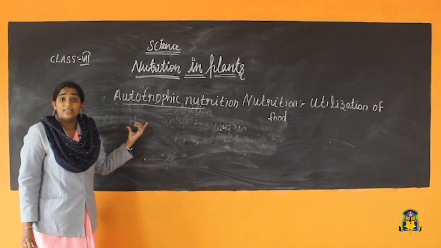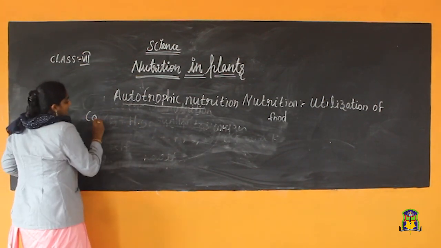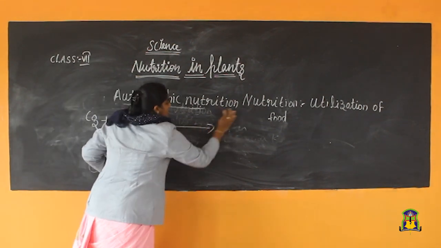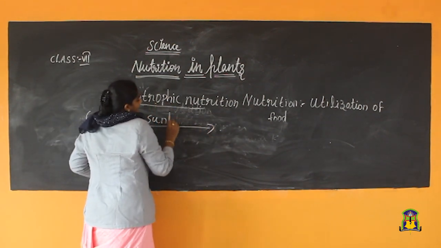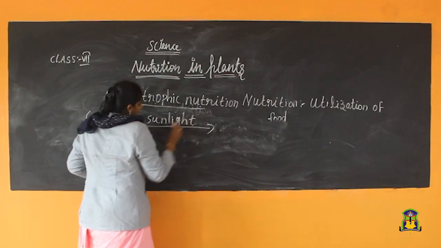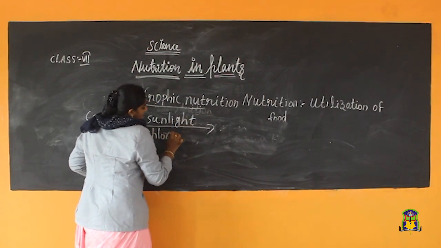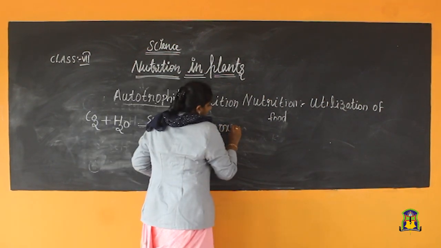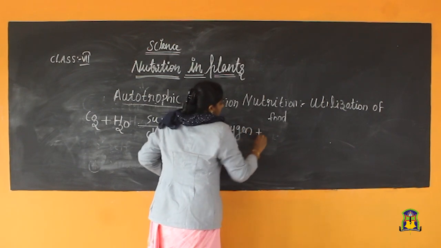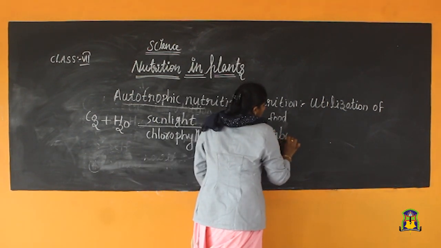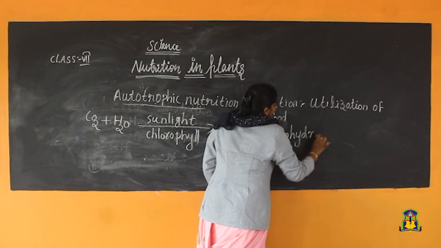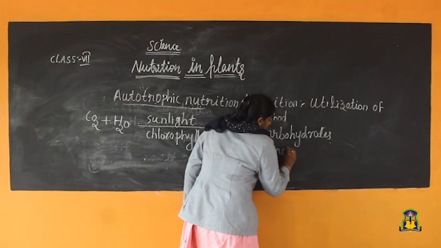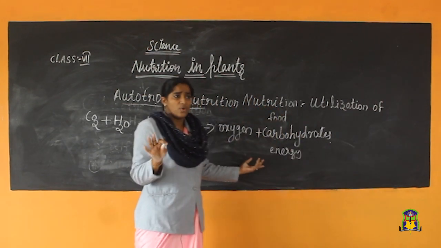Plants make their own food using the raw materials carbon dioxide plus water in the presence of sunlight and chlorophyll to form oxygen plus carbohydrates. What is carbohydrates? Carbohydrates, we know, are energy. That's one of the nutrients, and it is a form of energy. That's glucose, starch and all that you already learned.